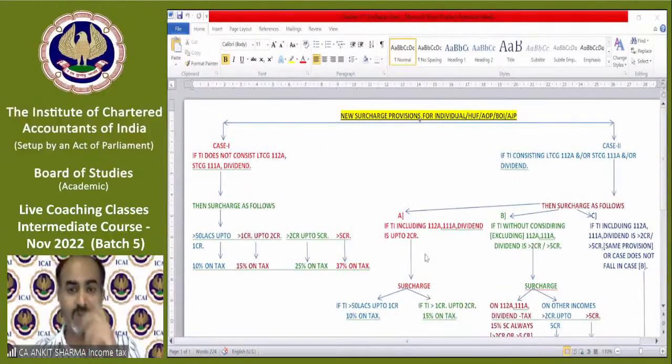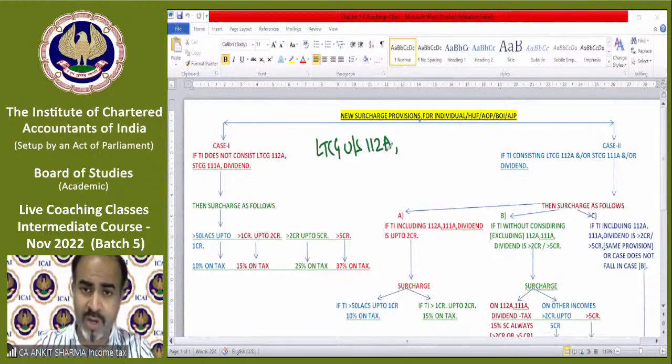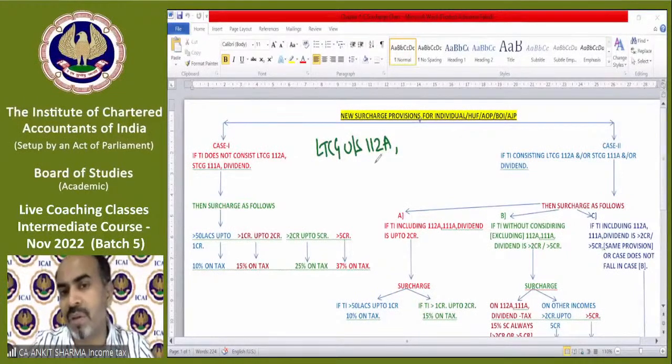Okay. So the new surcharge provision for individual, HUF, AOP, BOI, AJP. Case 1 is very simple. We have already done it. Case 1 says that if there is no special income in the question. What are the special incomes? There are technically 3 special incomes we are talking about. One is long-term capital gain under section 112A. Now, what is long-term capital gain under section 112A? You don't need to worry. We are going to study this in the capital gain chapter. So there is a specific income.